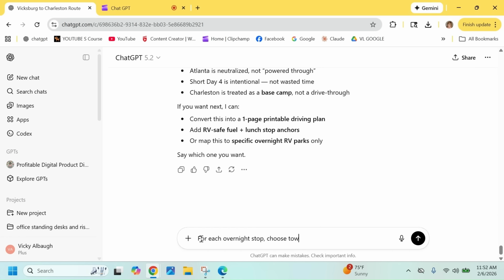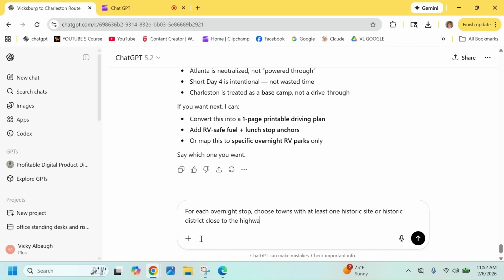choose towns with at least one historic site or historic district close to the highway. Okay, so we're going to see what we get now from ChatGPT.